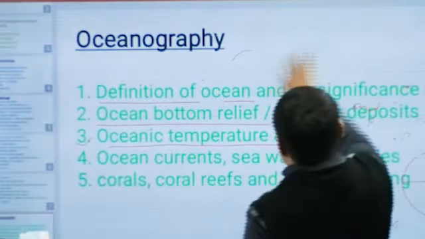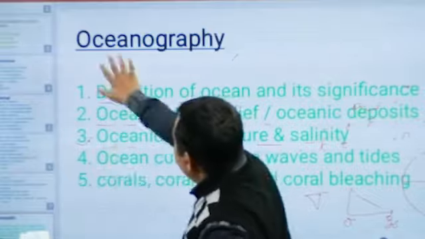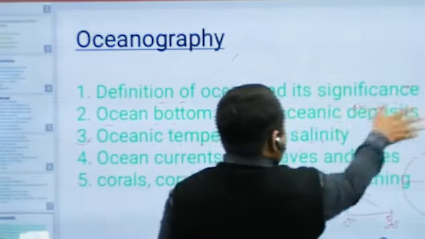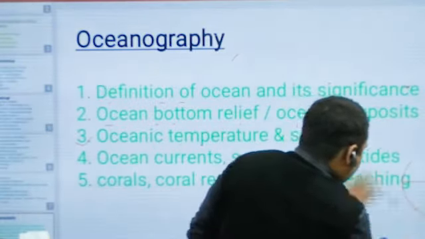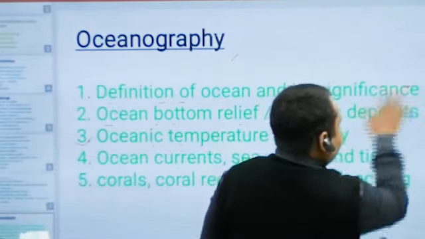Salinity refers to the grams of salt in 1 kg of water.